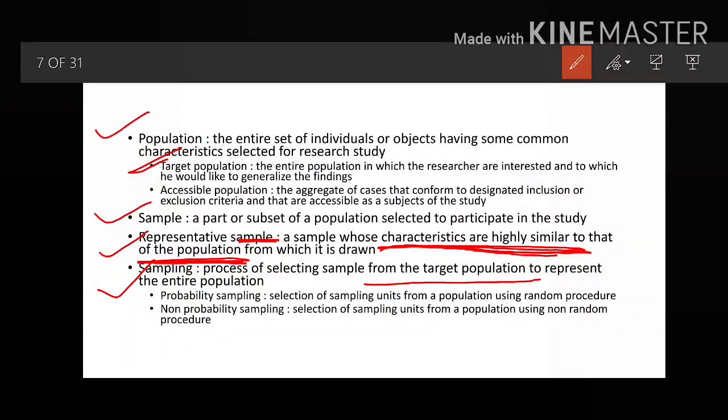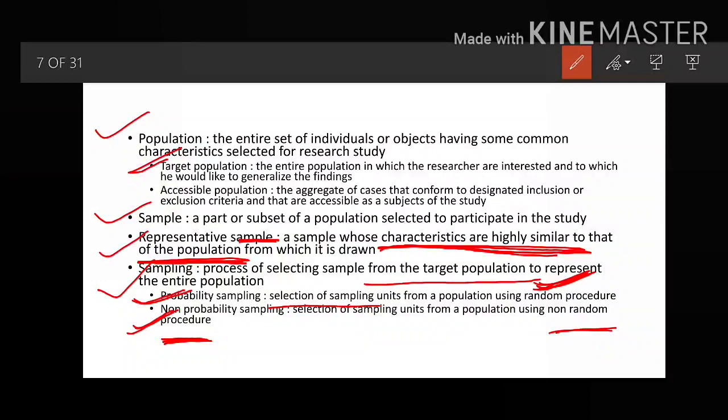It is the probability means whenever you are using the random procedure to select your sample. So here the important word is random procedure. When you are using the random procedure, that type of sampling process is known as probability sampling, and when you are using the non-random procedure, friends, that time you are calling it a non-probability sampling procedure.